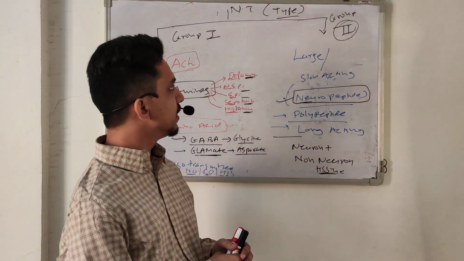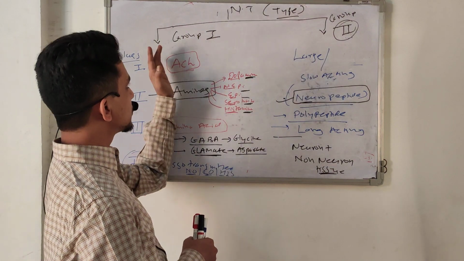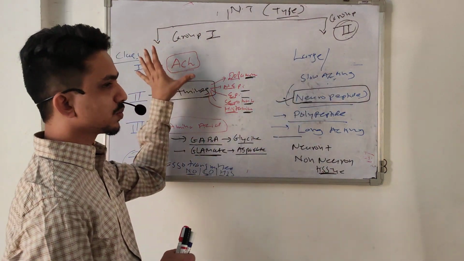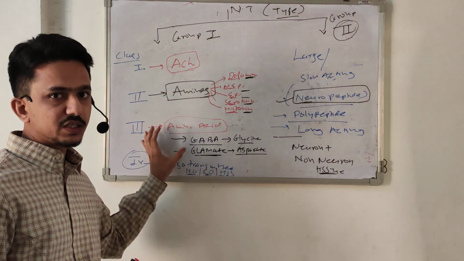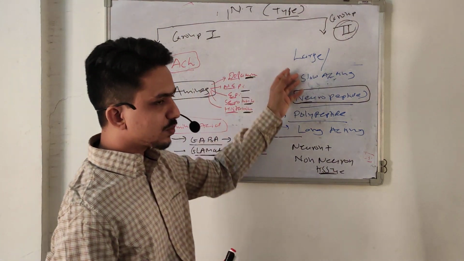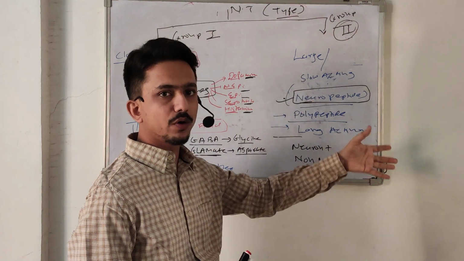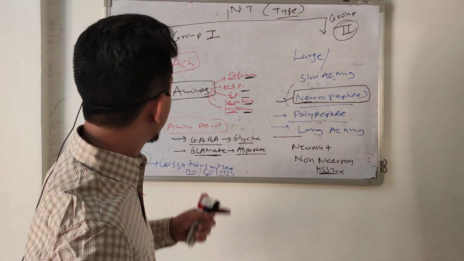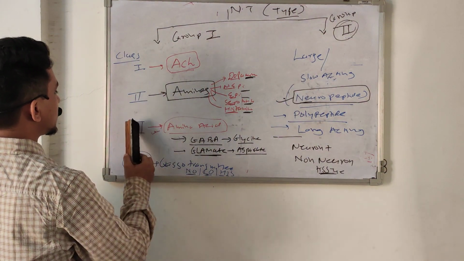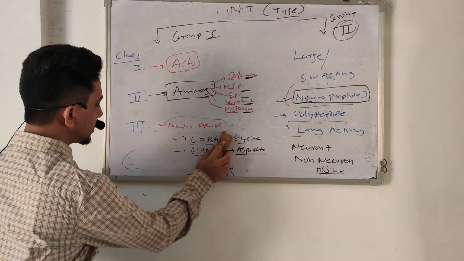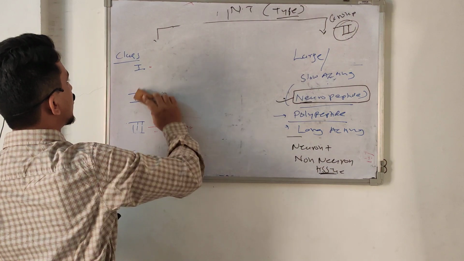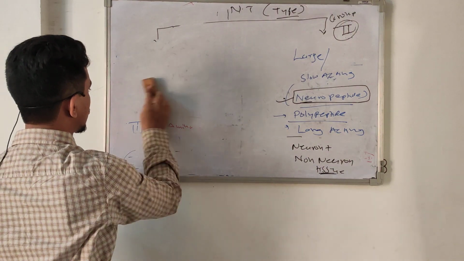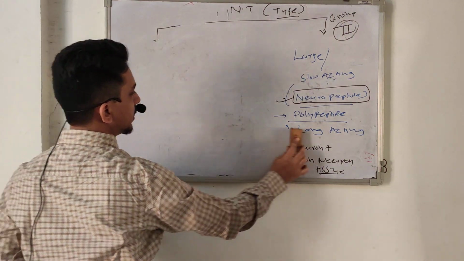In this way we divide the neurotransmitters into two groups, group 1 and group 2. Group 1 is the small molecules, with rapid actions in a short time. Group 2 is the large molecules, slow acting but with prolonged action. Group 1 we divide into class 1, 2, 3, 4. Apart from this, there is one more recently added group, but this is miscellaneous. It's not in this group.